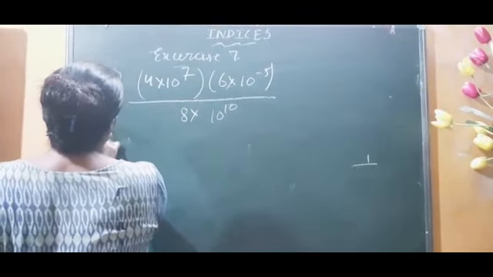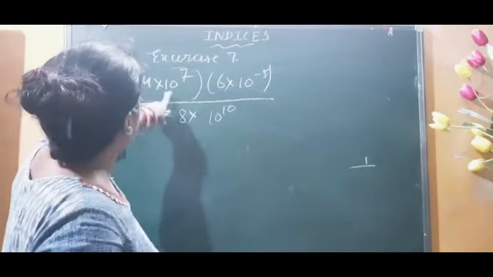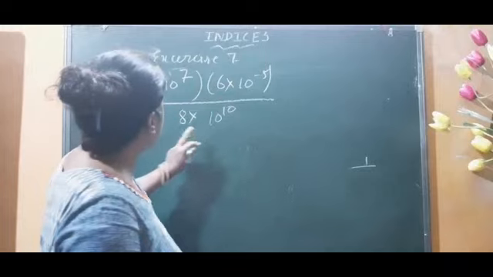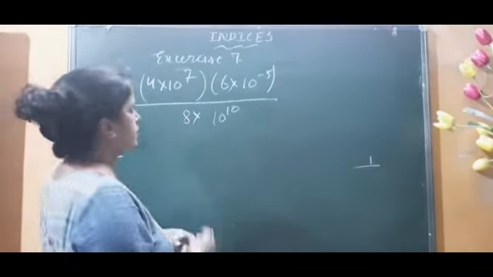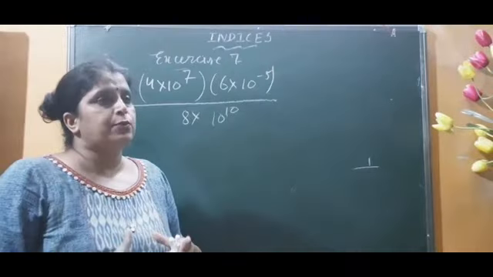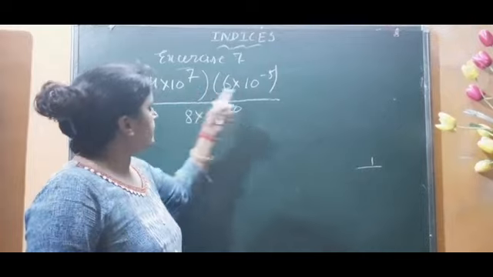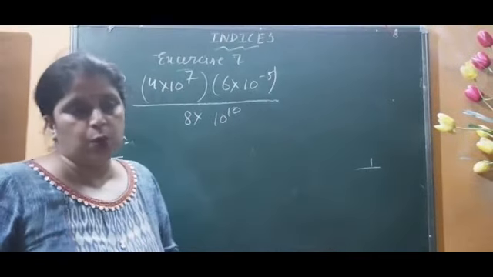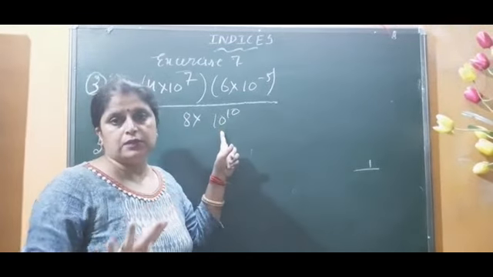What is the solution? We will start from here: 4 into 10 to the power 7, 6 into 10 to the power minus 5, 8 into 10 to the power 10. First of all, I was thinking which tool I have to use here. My laws of exponents say that there is some relation between the numbers whose bases are the same. So first of all, I will write all the same base numbers together.